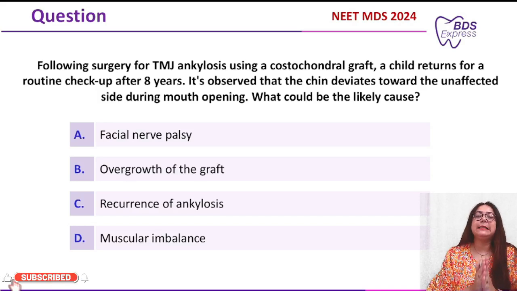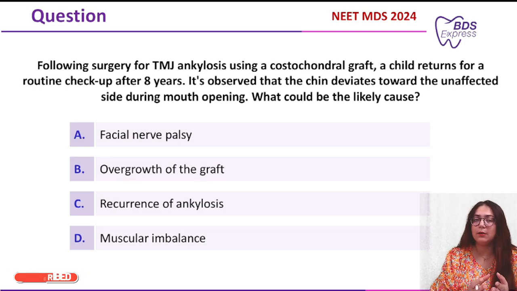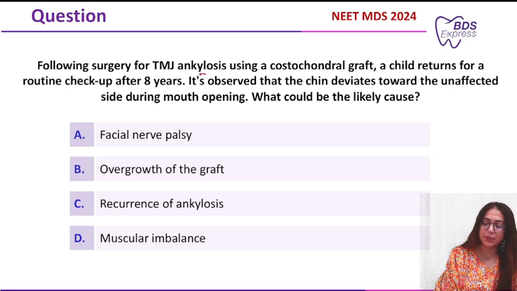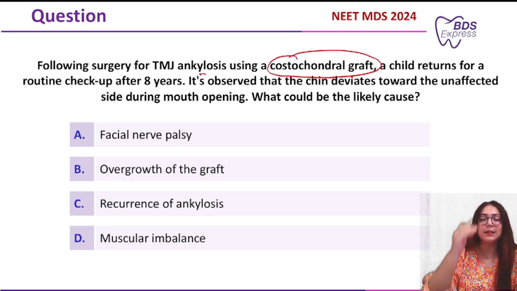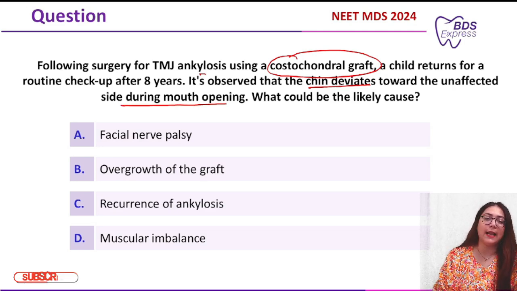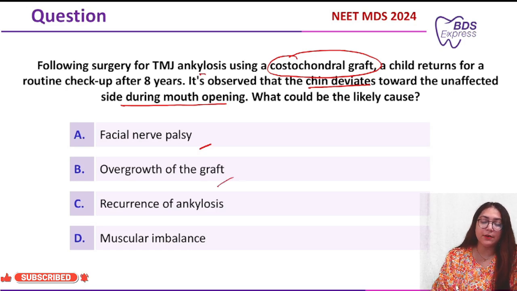In today's class, we'll be seeing the surgery question which was asked in the year 2024. The question was a clinical question regarding TMJ ankylosis, and it says that following surgery for TMJ ankylosis using a costochondral graft, a child returns for the routine checkup after 8 years, and you are seeing that the chin is deviated towards the unaffected side during mouth opening. Now they're asking the likely cause. Options given were facial nerve palsy, overgrowth of the graft, recurrence of the ankylosis, and muscular imbalance.